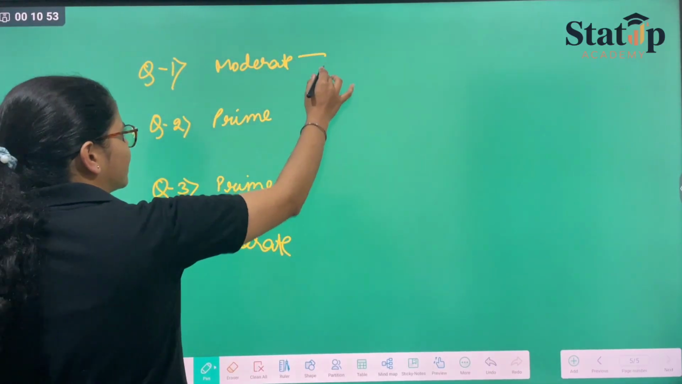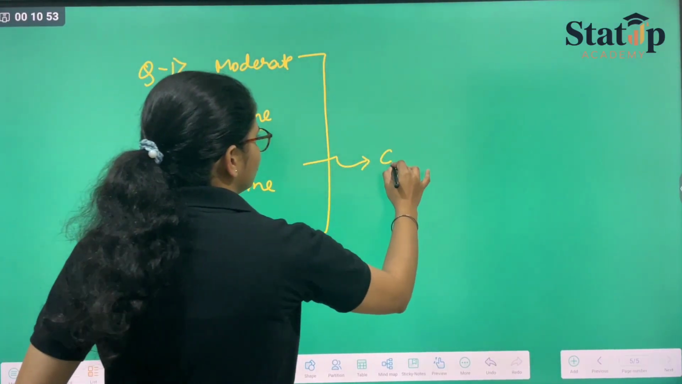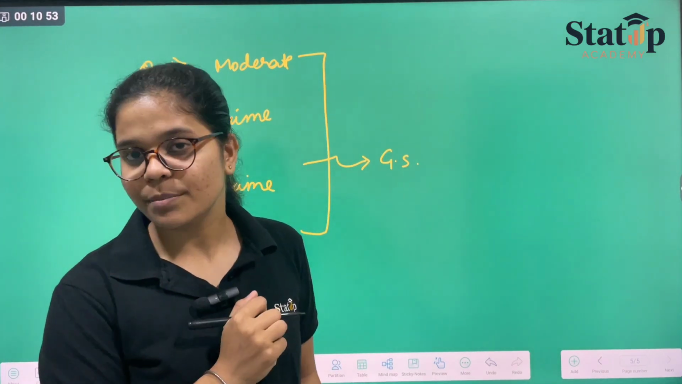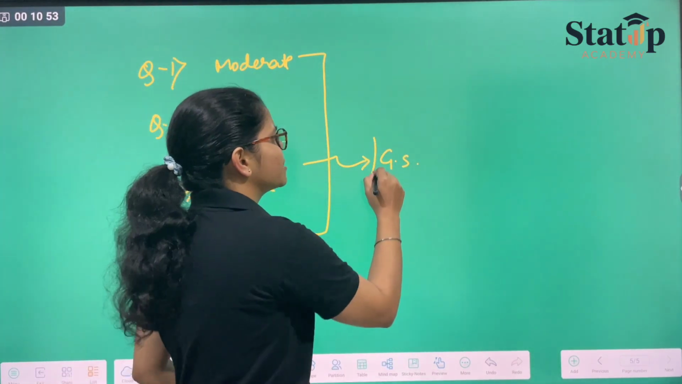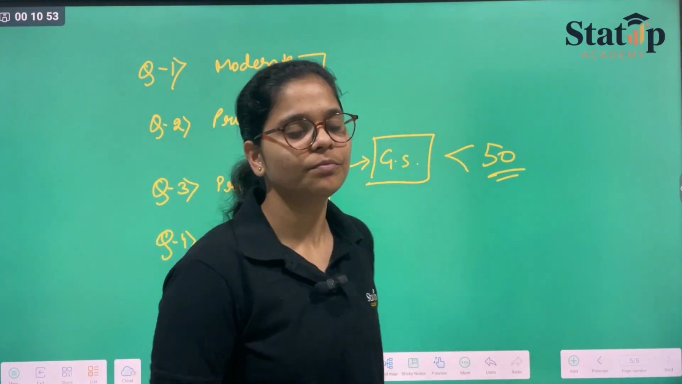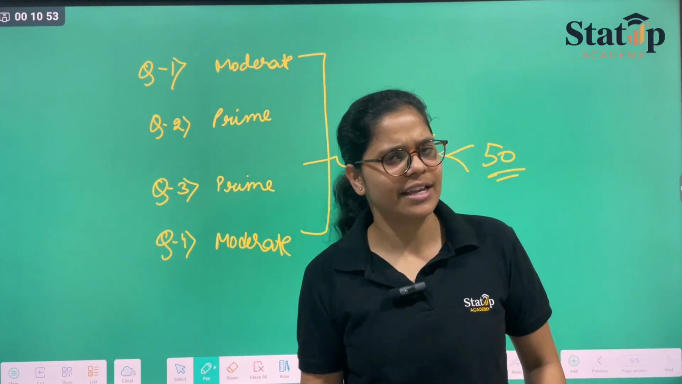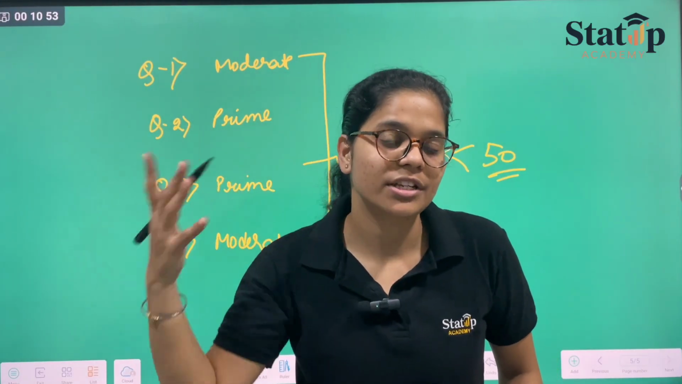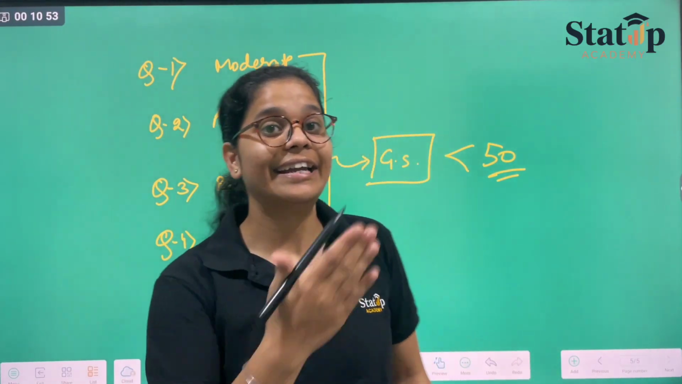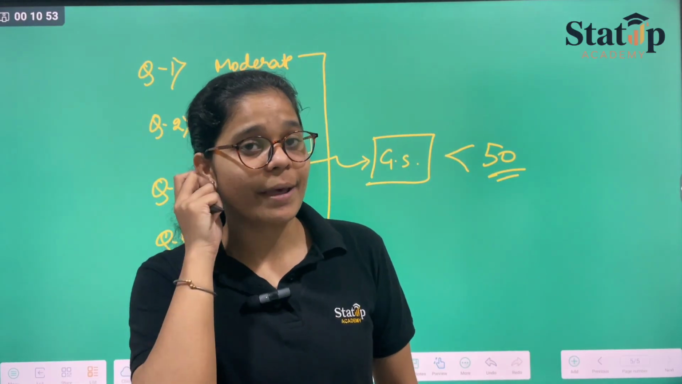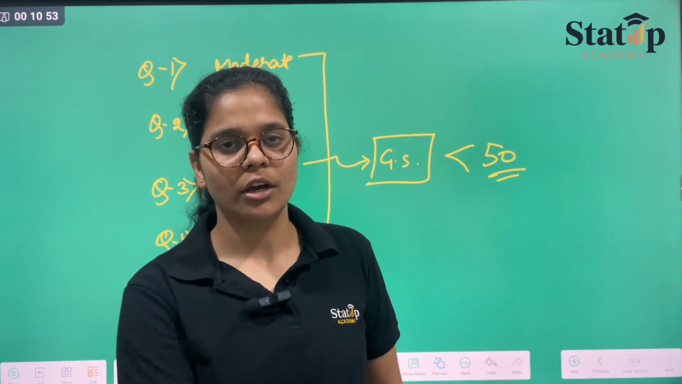So we can expect a good cutoff for GS, but since you all are ISS aspirants, therefore the expected cutoff must be less than 50. I think so. I can just say that less than 50 it can be, and we are just expecting. We are not saying that it is the cutoff. It is just an expectation. So we can just expect less than 50 marks as a cutoff.